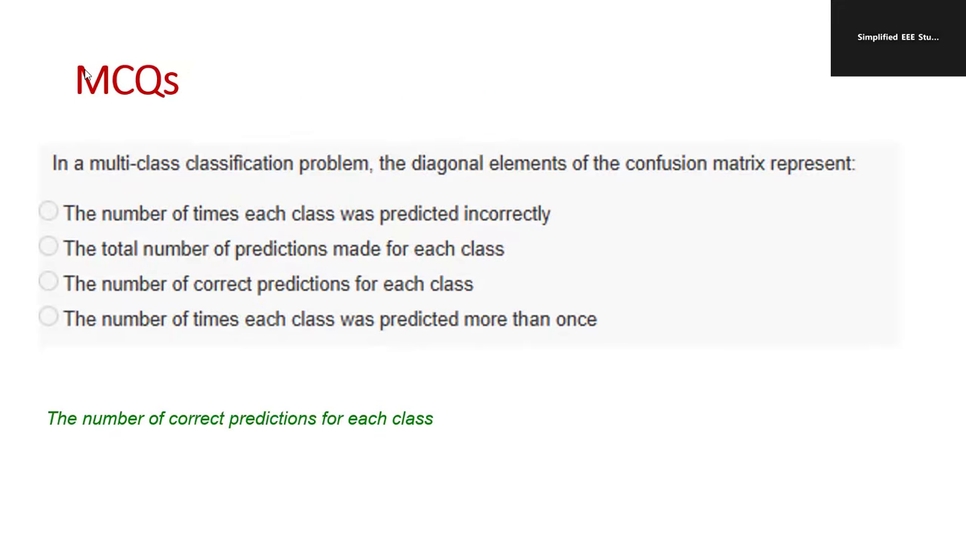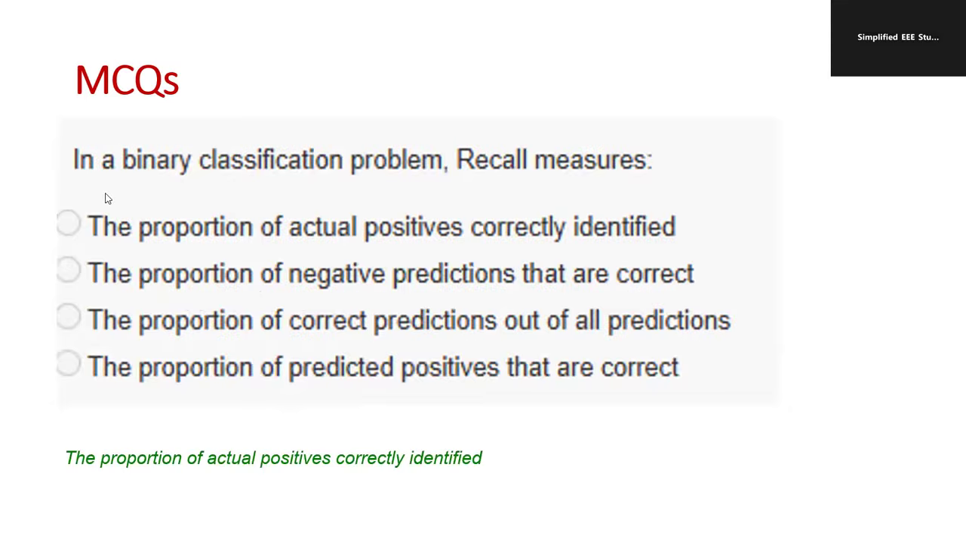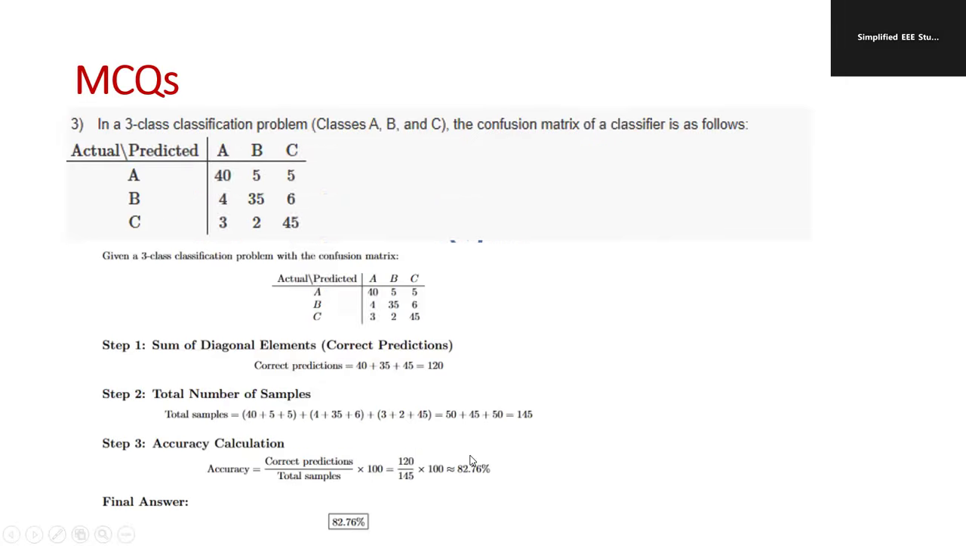Apart from that, you can follow the MCQs. Like in a multi-class classification problem, the diagonal element of the confusion matrix: you can read the options. Here, the best answer is the number of correct predictions for each class. That is the right answer. In a binary classification problem, what does recall measure? The right answer is the proportion of actual positives correctly identified. You can identify the right answer: the proportion of actual positives correctly identified.